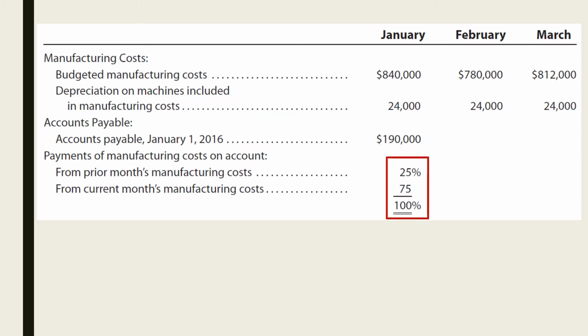The company plans to pay 75% of its manufacturing costs on the same month they are incurred, and the 25% balance will be paid on the next month. Just like the estimated receipts section, we will also make use of a schedule to properly present and estimate the cash disbursements of the company.